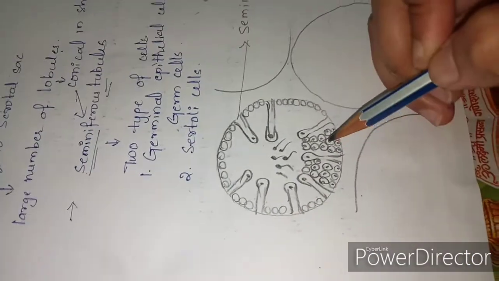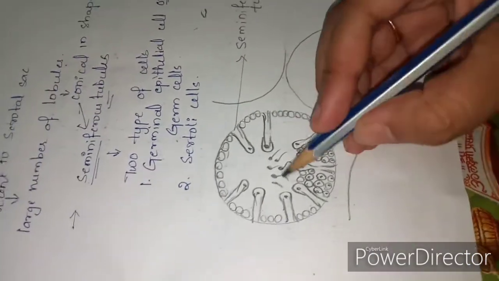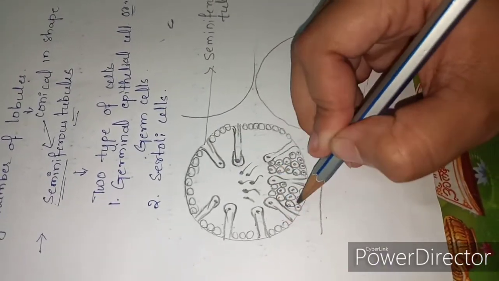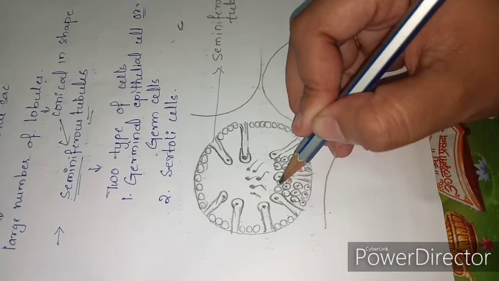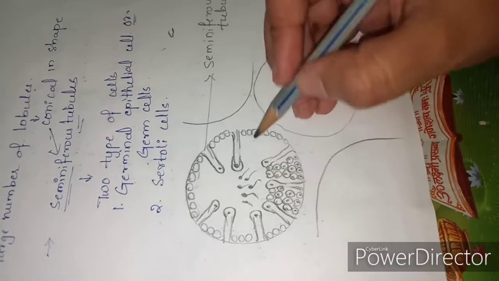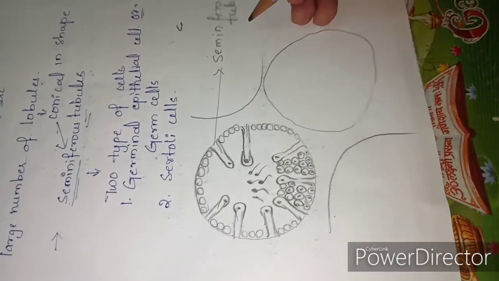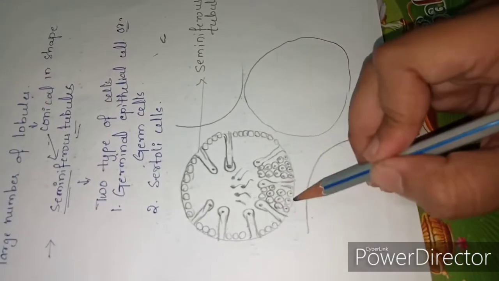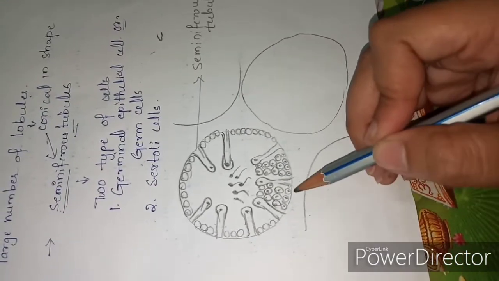The germ cells or the germinal epithelial cells are arranged in several layers, occurring at the different stages of development. These germ cells undergo a process of spermatogenesis.